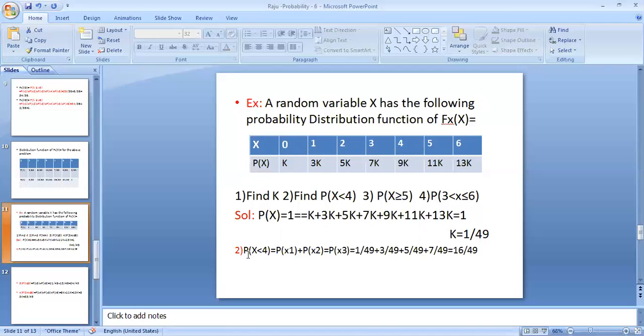Next, the probability of X less than or equal to 4. You need to calculate, less than or equal to 4 means P of 0 plus P of 1 plus P of 2 plus P of 3. Here you need to write P of x equals 0 also. So the values are k plus 3k plus 5k plus 7k, that is 1 by 49, 3 by 49, 5 by 49, 7 by 49. So totally it is 16 by 49.